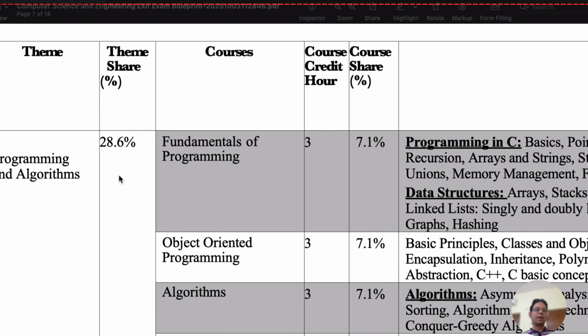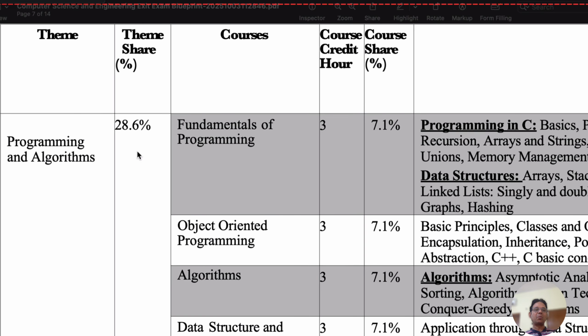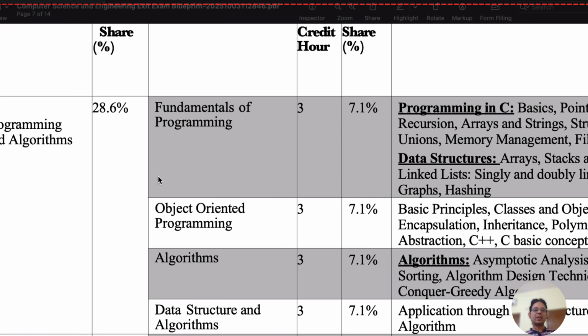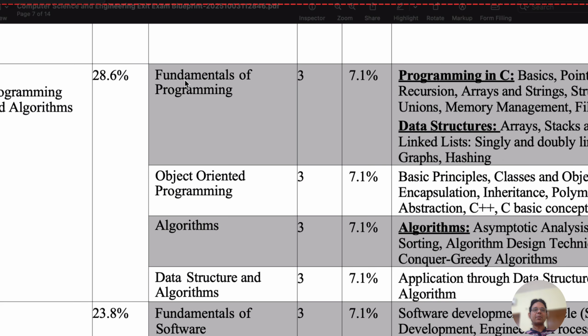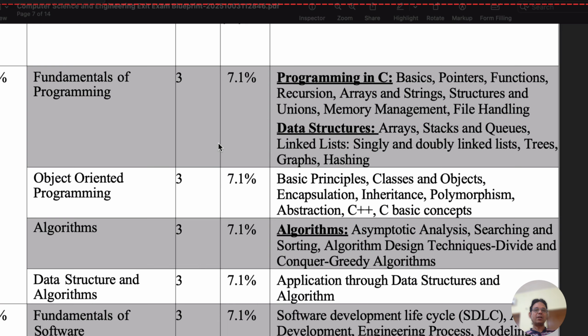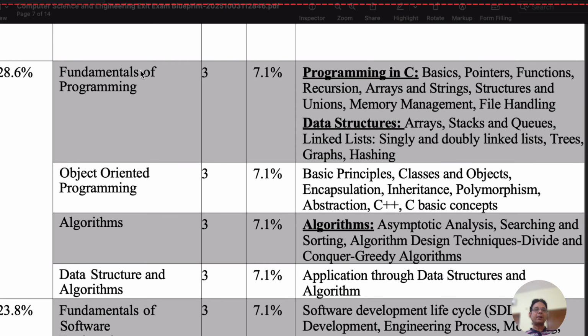So here we can see 28.6% means out of 100 questions, around 27 or 28 questions will come from the theme programming and algorithms, or we can say from these four courses: fundamentals of programming, object oriented programming, algorithms, data structure and algorithms. So from these four courses, approximately 27 or 28 questions will come into the exit examinations. Now we can see the detailed distributions. In the detailed distribution, you can see here fundamentals of programming.